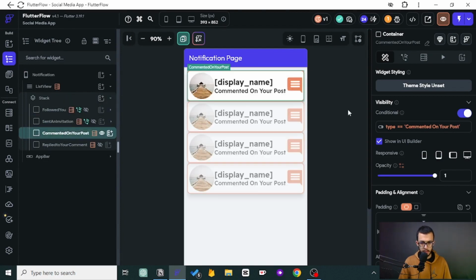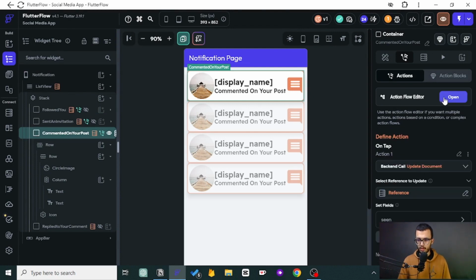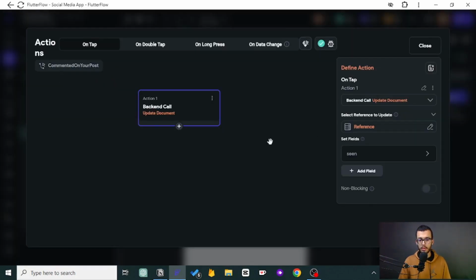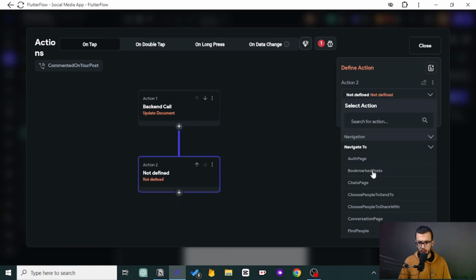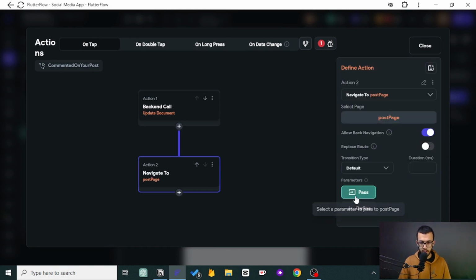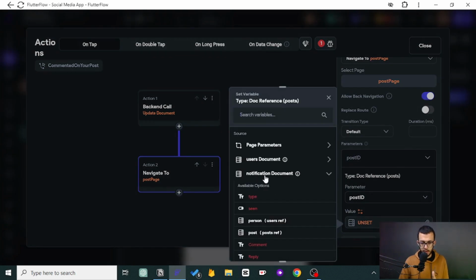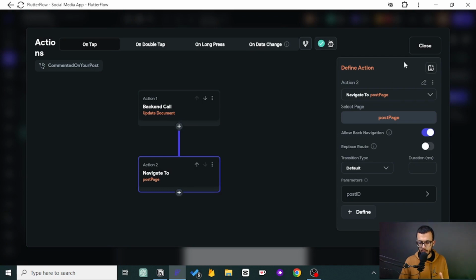And this one is a bit difficult. It's not difficult, but it requires more work. This one is commented on your post, so you will go directly to the post page. To which post? The post ID, we have it inside that notification. Get that from there and you are good to go.